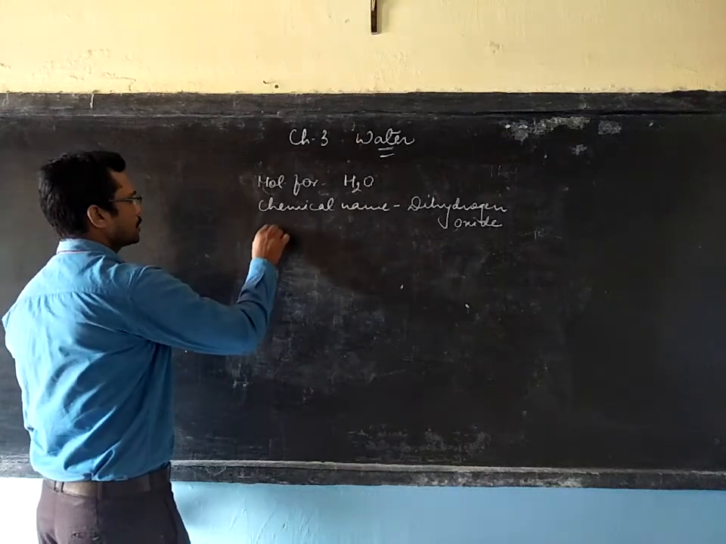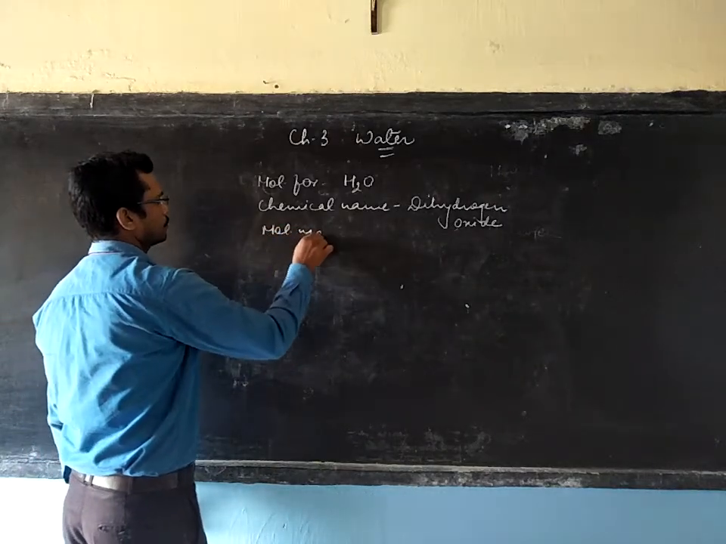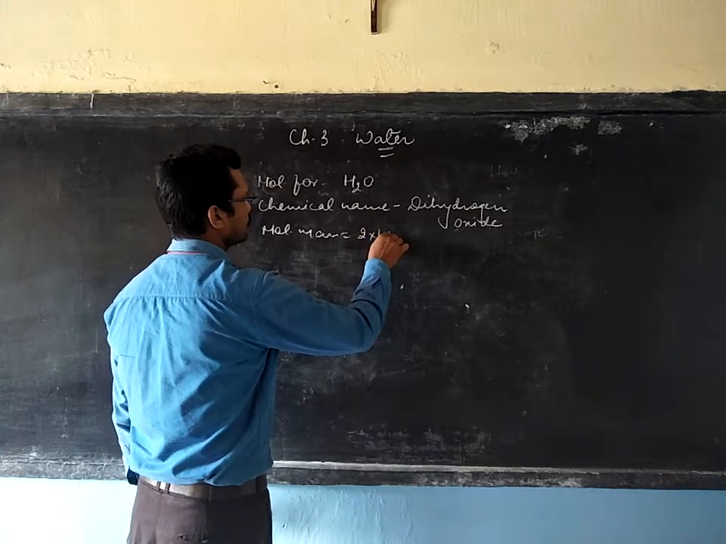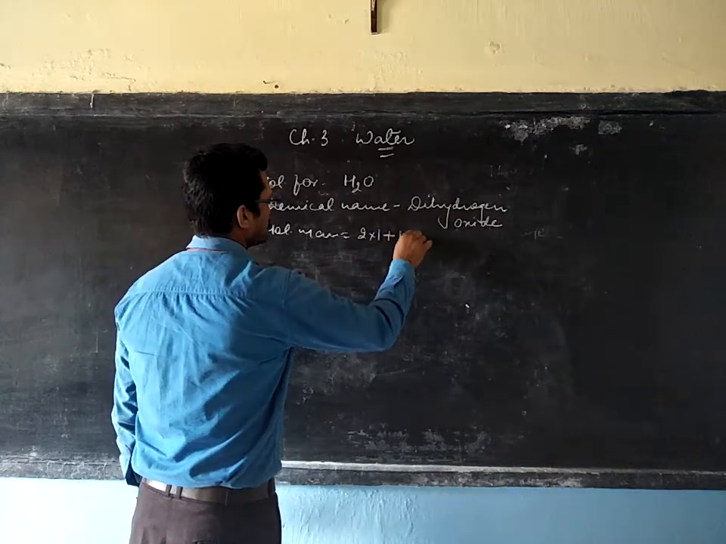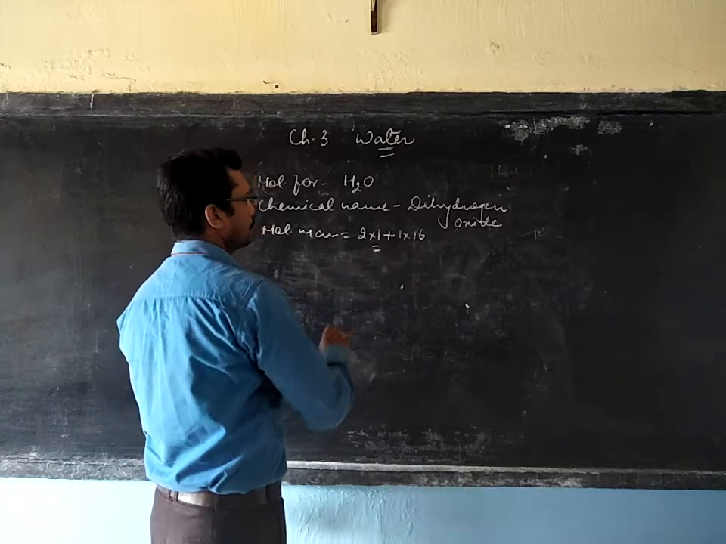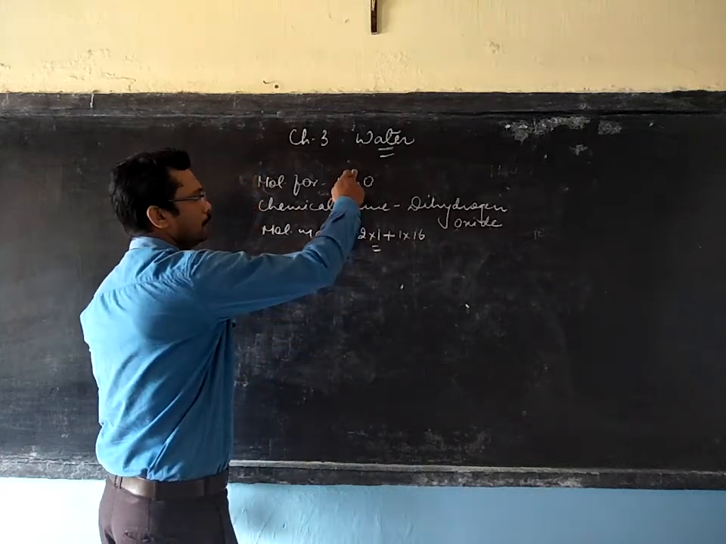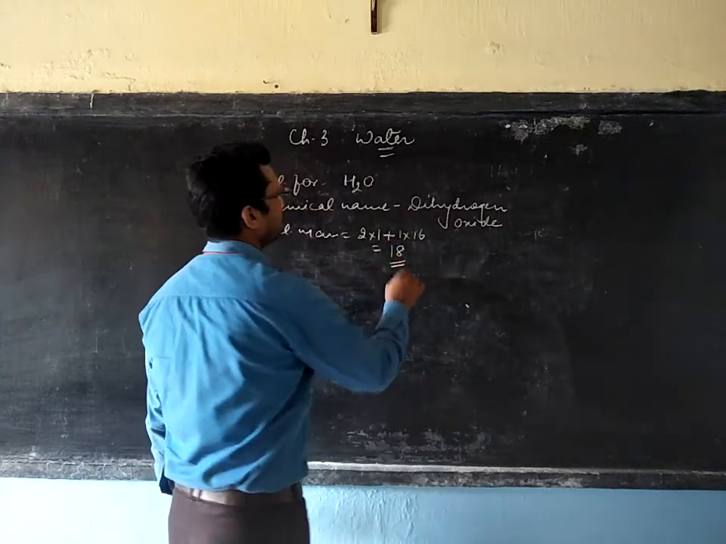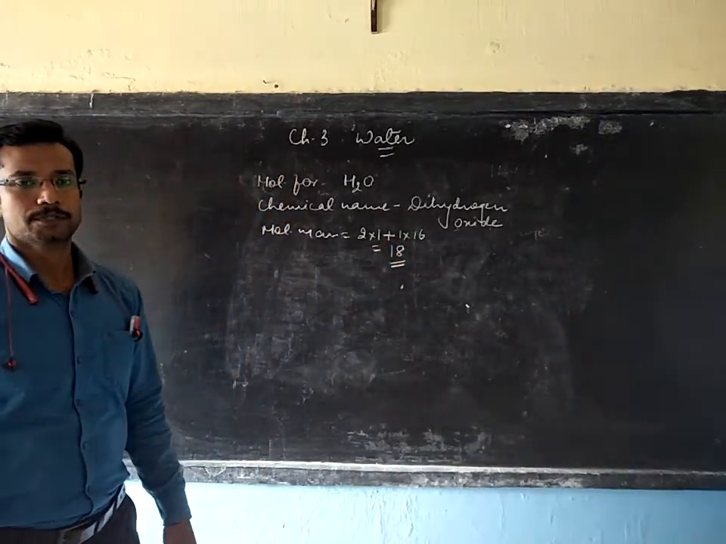Its molecular mass can be 2 into 1 plus 1 into 16, because the atomic mass of hydrogen is 1 and the atomic mass of oxygen is 16, so it will be 18. That is the molecular mass.